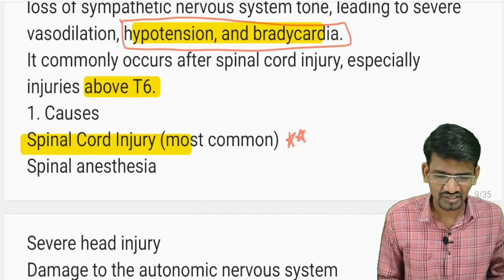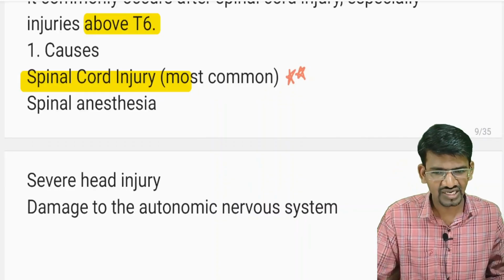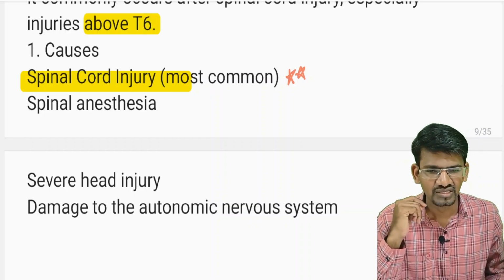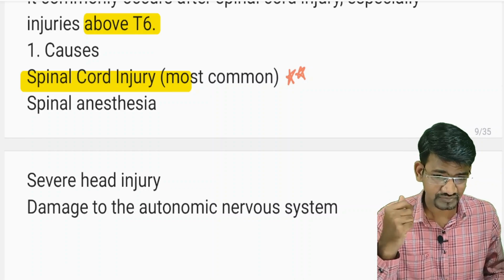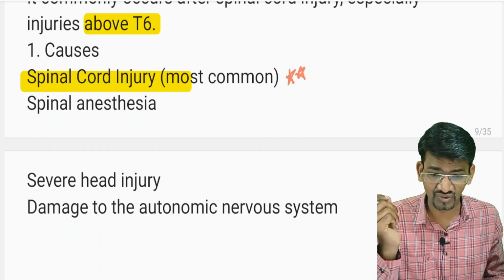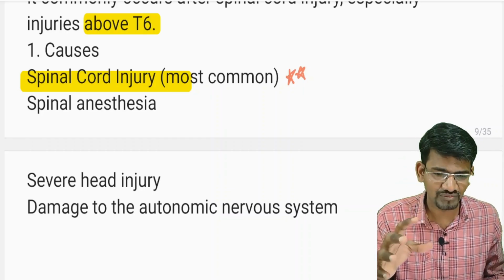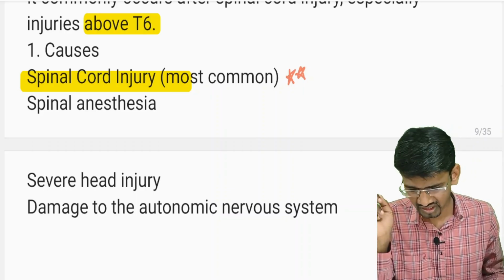Apart from that, if the patient gets spinal anesthesia, or if there is a severe head injury or cervical spine injury, all these can also cause damage to the autonomic nervous system and cause neurogenic shock. So do remember that the most common cause for neurogenic shock is spinal cord injury.